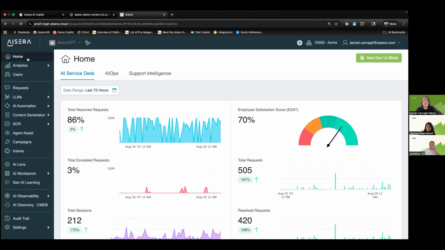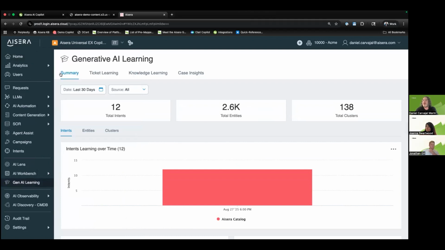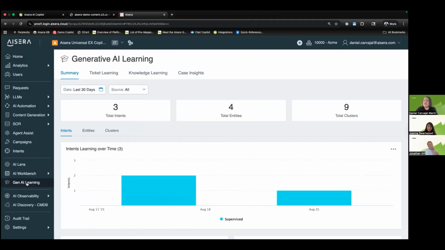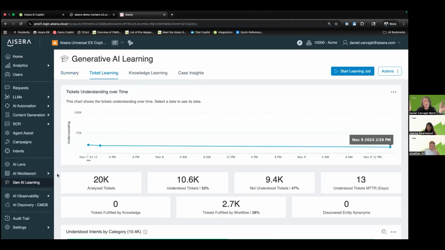We can help those that don't have discipline to create that. A lot of customers ask me, they can get overwhelmed. Hey, I've got to do a lot of homework before I can start using one of these tools. Short answer is no, you don't. Actually, use AI to help you get there. For example, if you don't have resolutions, there's quite a few things, and I'm going to jump here into our admin tool into a couple places to show you. But there's a few steps that we can do to help you get there, right? One, we can analyze your tickets, as empty or as full as they may be, and then we can create clusters and knowledge ideas, so you know what to build.